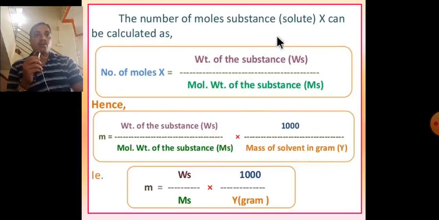The number of moles of substance can be calculated. Number of moles is equal to the weight of the substance divided by molecular weight of the substance. Hence, m is equal to weight of substance divided by molecular weight of substance into 1000 divided by mass of solvent in gram. That is, m is equal to Ws divided by Ms into 1000 divided by Y gram.